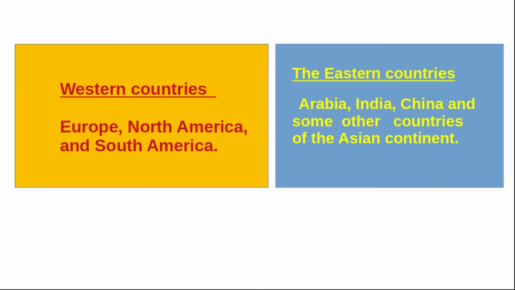Which are the eastern and western countries that trade with each other? Western countries: Europe, North America and South America. The eastern countries: Arabia, India, China and some other countries of the Asian continent.